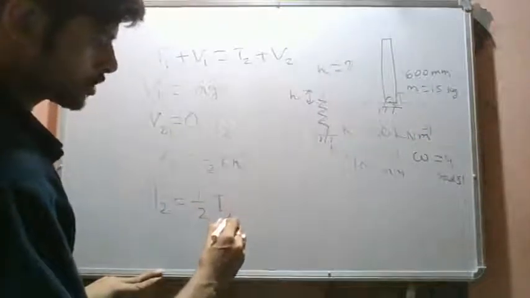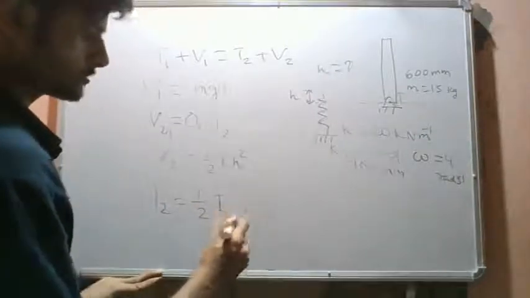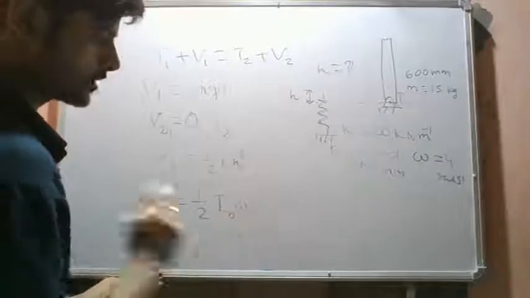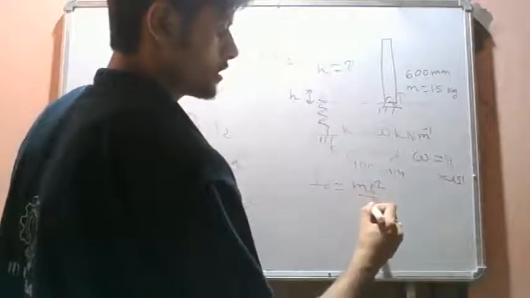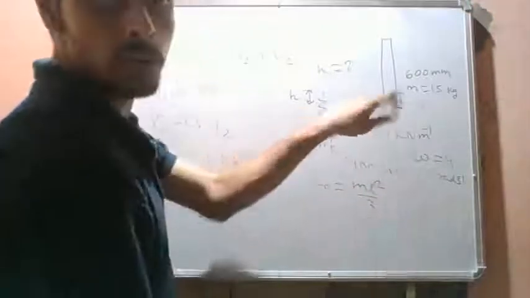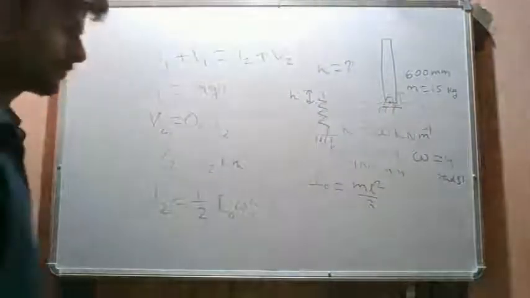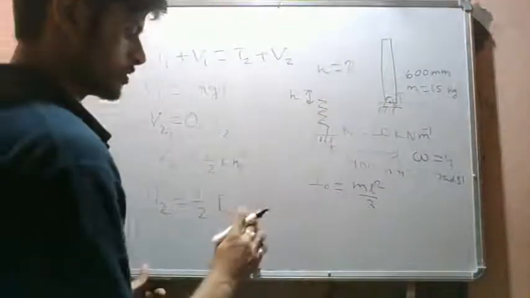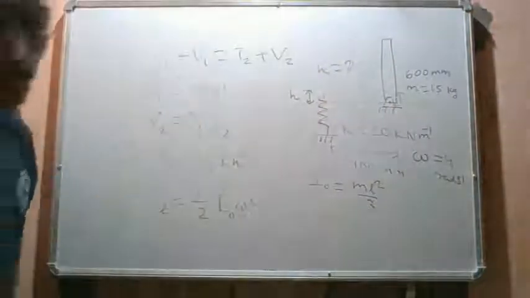This I naught for a rod about a hinge is m L square by 3, so m L square by 3 times omega square. We substitute in this equation to solve it.